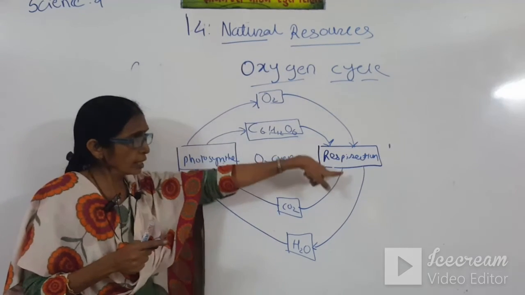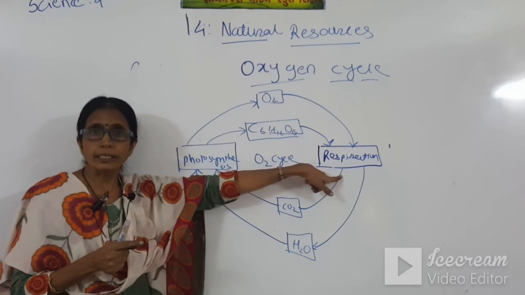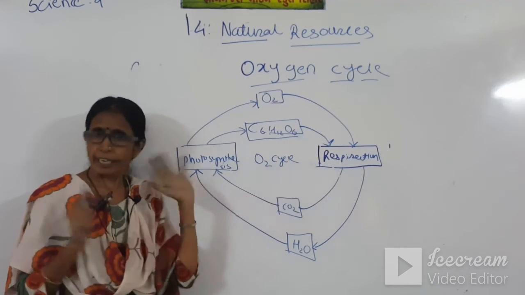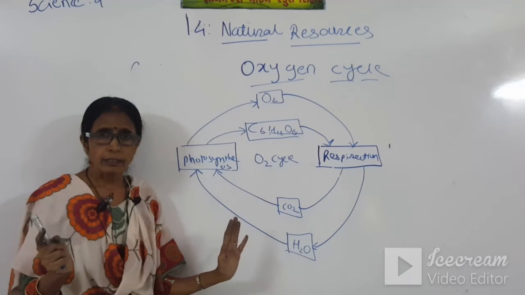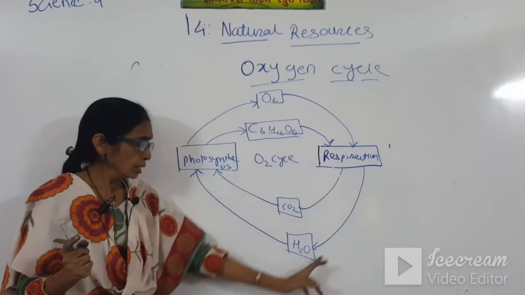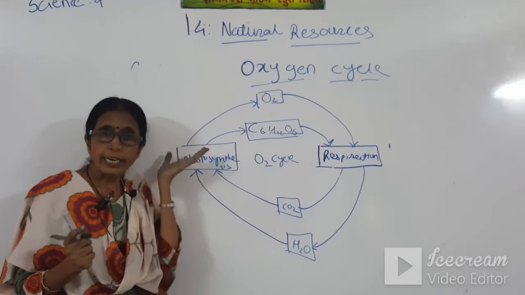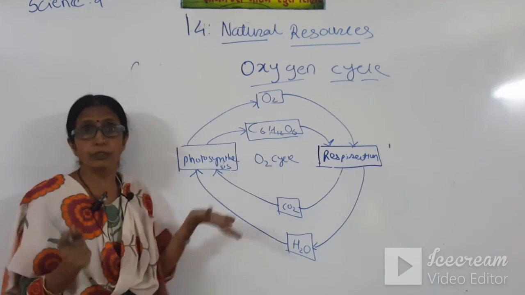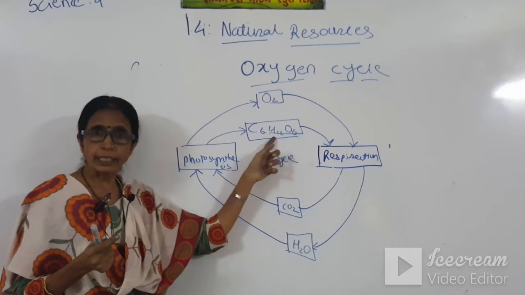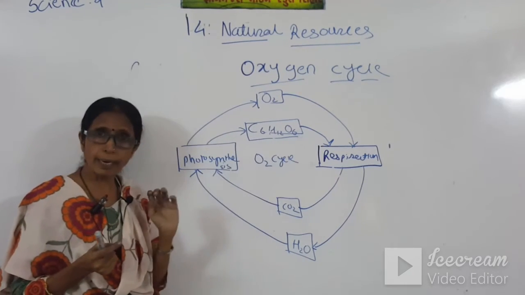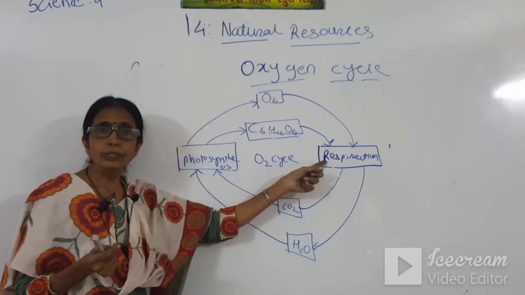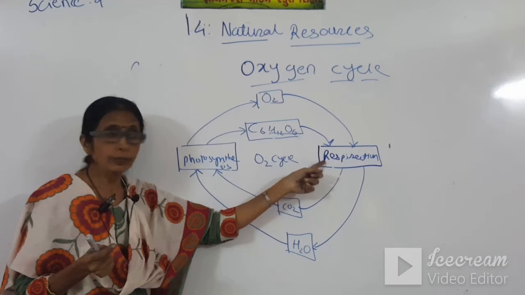Again this oxygen is utilized by the animals. This part is plant, this part is animals. Very easy, students. This cycle is easiest. Oxygen is utilized for respiration, O2 and CO2. Again utilized by the plant for photosynthesis. They release oxygen and the food material. This food material is utilized for the plant itself, and again also used for respiration.